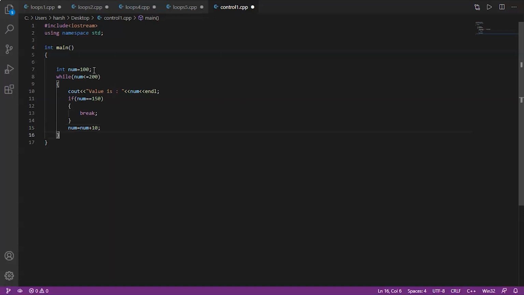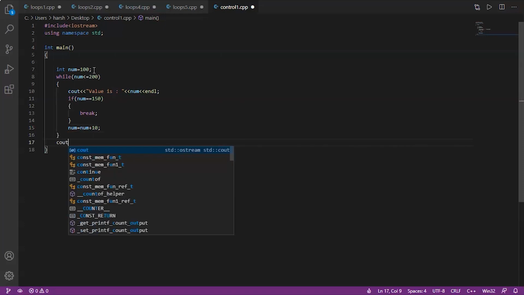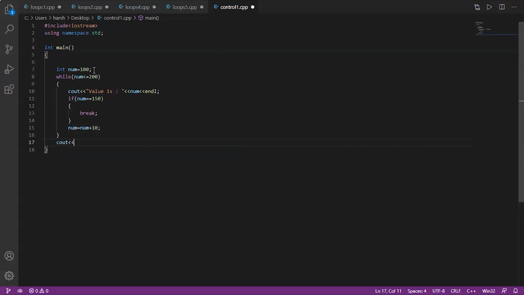Now we'll write out of the loop, just to be informed that we are finally out of the loop. Return 0.